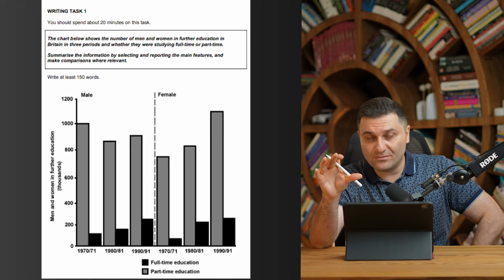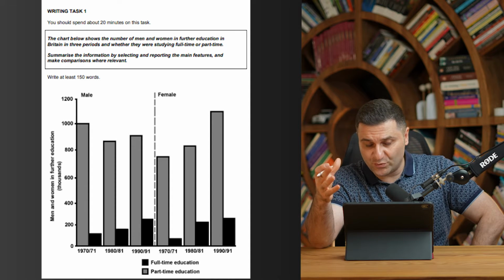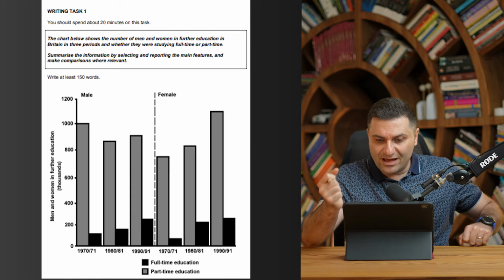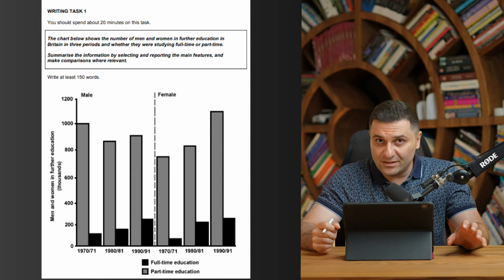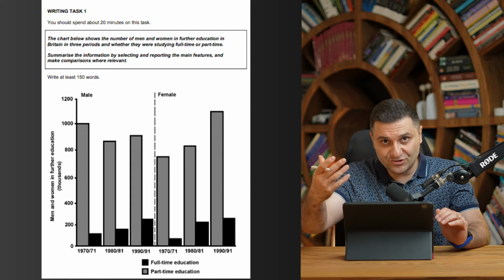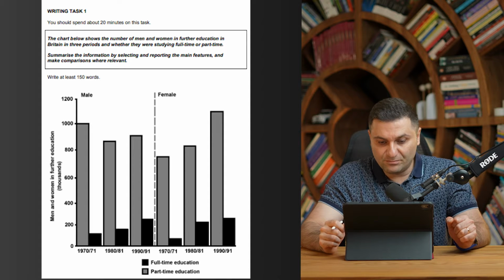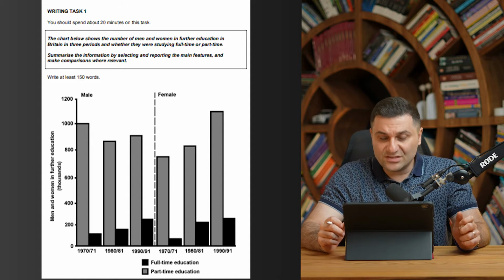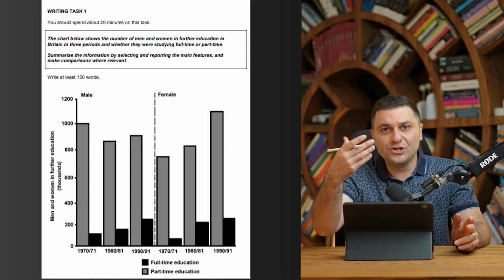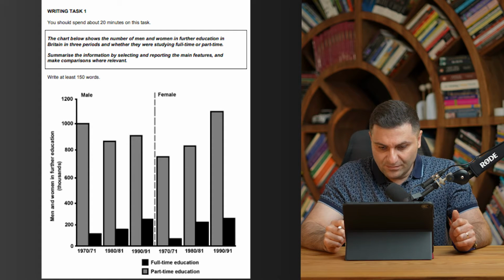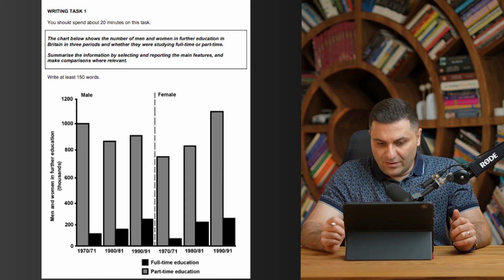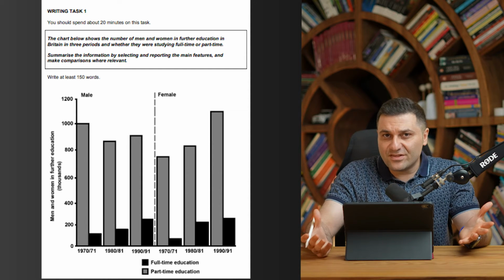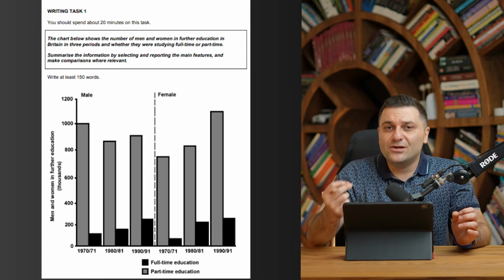So the verb is shows, which we can change into displays. And then we have the number of men and women, which we can change to, for example, people studying part-time or full-time further education. Instead of Britain, we can use UK, all right? Now let's rephrase this question and make an opening sentence.